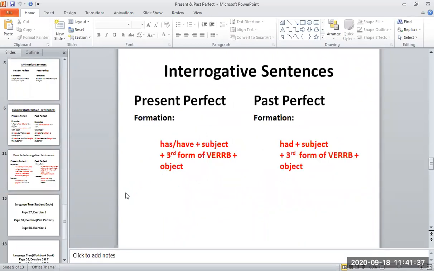Okay, look at the formation of interrogative sentences, in present perfect and in past perfect. You know that in interrogative sentences, the helping verb will be in the beginning, then there will be the subject, right? And as you know, in affirmative and negative sentences, the subject was in the beginning. Now these two will be replaced. ठीक है, ये दोनों एक दूसरे की जगह ले लेंगे. The subject will be in place of the helping verb and the helping verb will be in place of the subject. So it means the helping verb will be in the beginning. You can see the formation that I have written on the screen. Has or have is in the beginning, then the subject, then the third form of the verb, and then the object.